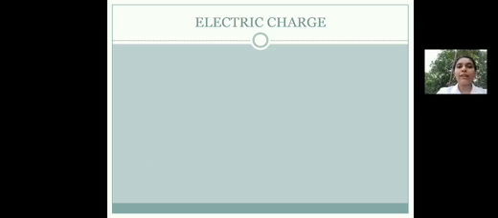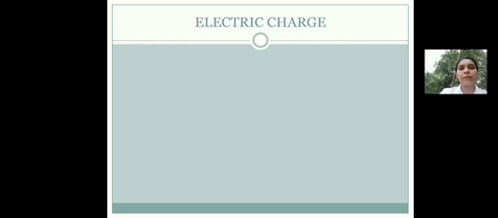Let's discuss electric charge first. And I know you know more about this electric charge, but still we need to discuss this electric charge in more detail. See, the credit of discovery of this electric charge goes to Greece. They discovered that when amber is rubbed with wool or silk cloth, amber is able to attract light objects.